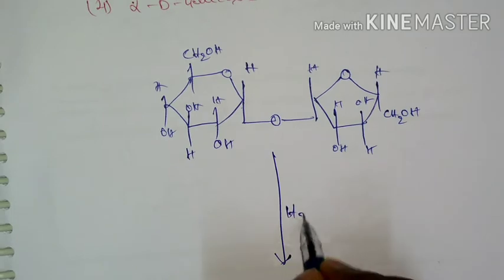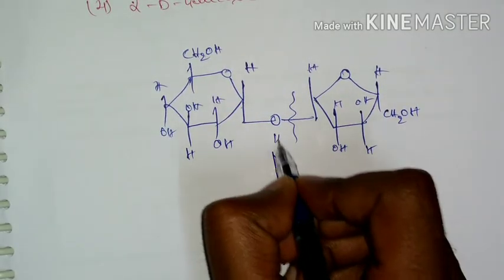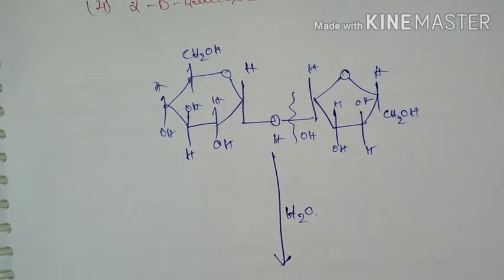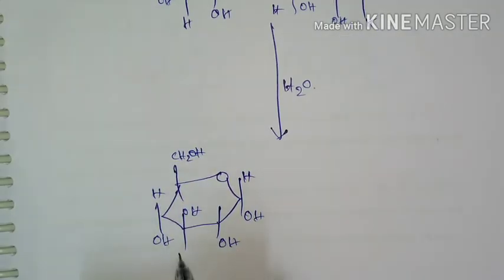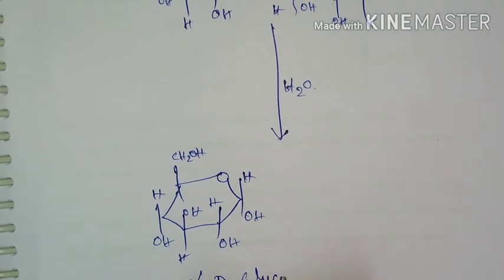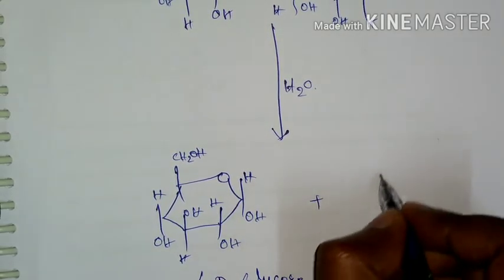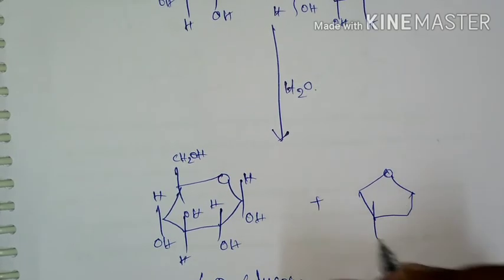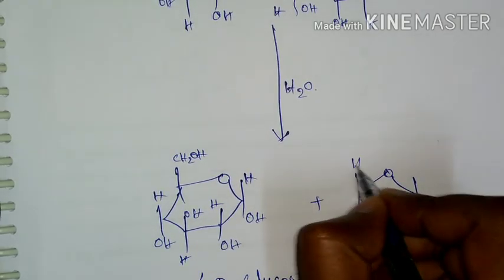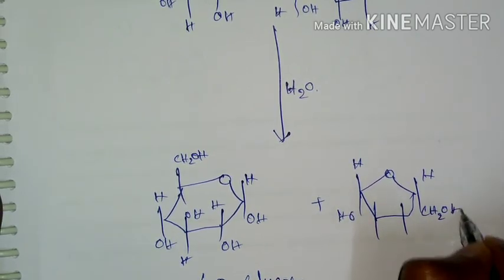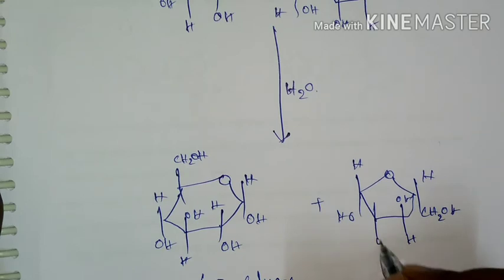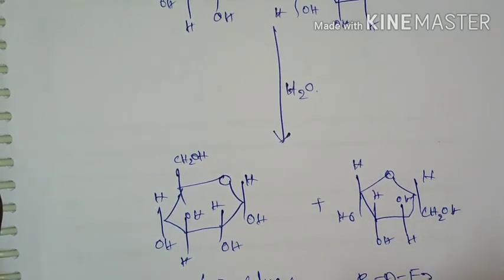Upon hydrolysis, there will be breakage of this bond and it leads to the formation of H. So this is alpha-D-glucose, plus there will be formation of OH, that is beta-D-fructose.